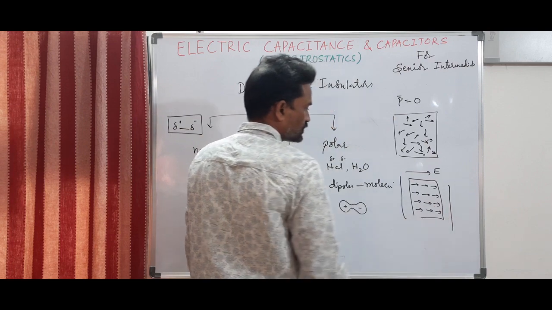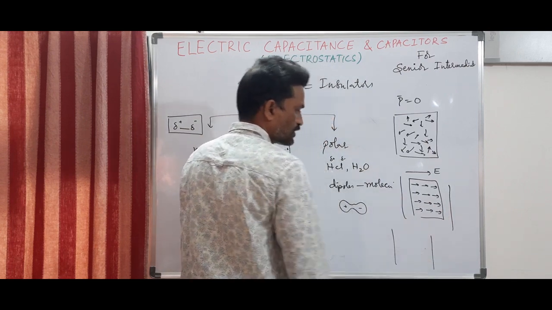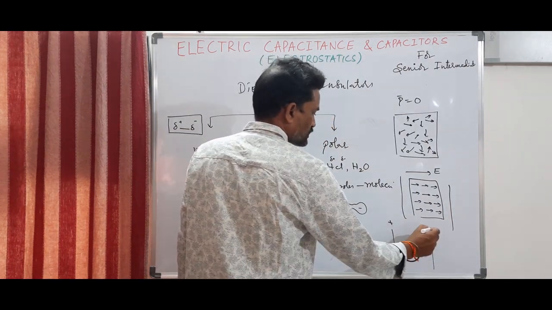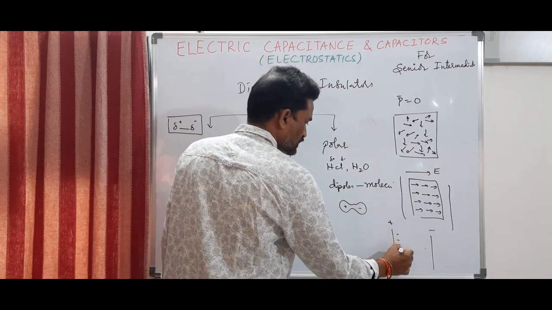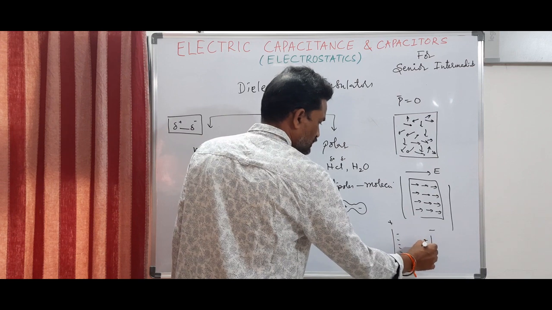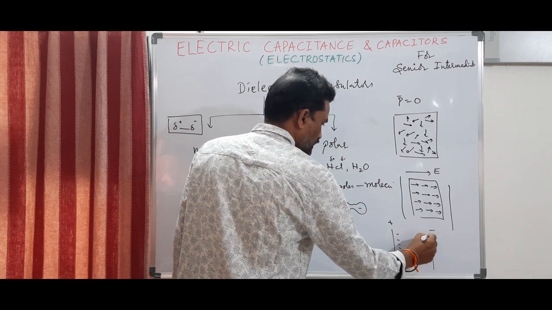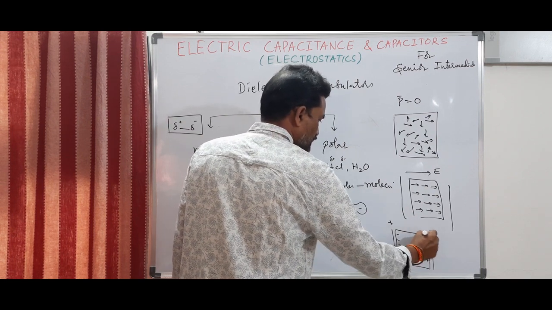Even due to this process also, in the case of a dielectric placed between the plates of the capacitor, you will find some negative charges on this side and some positive charges on the other side of this dielectric slab. So, this is called polarization.